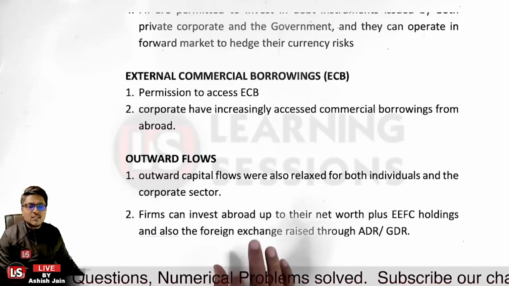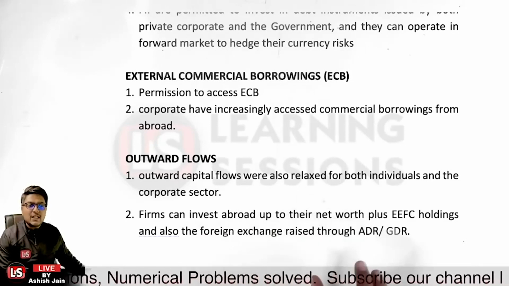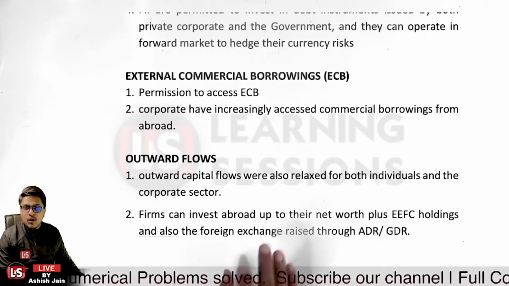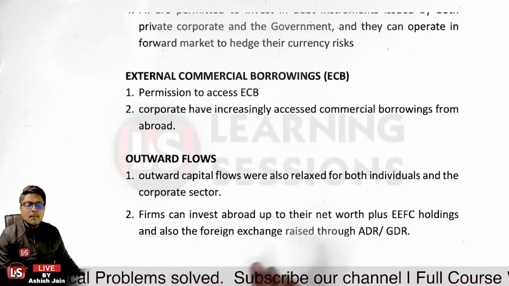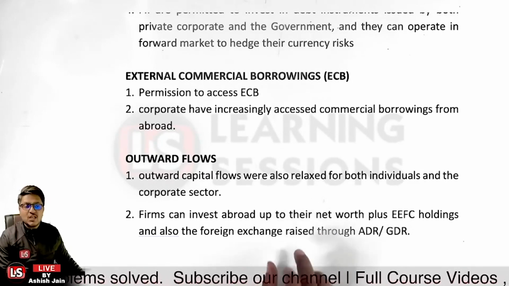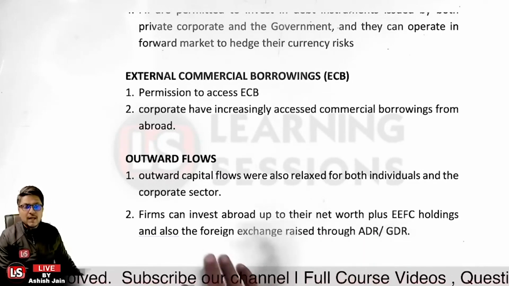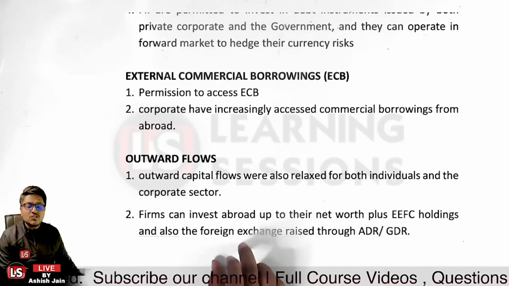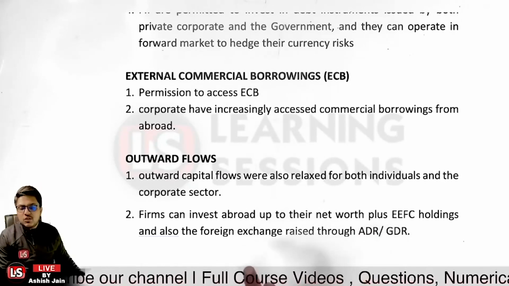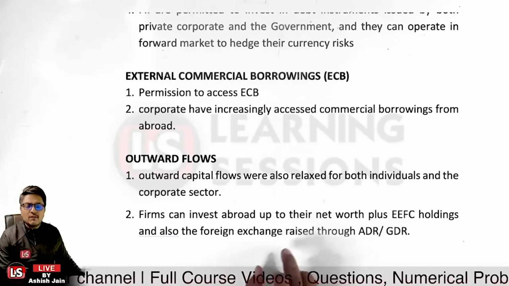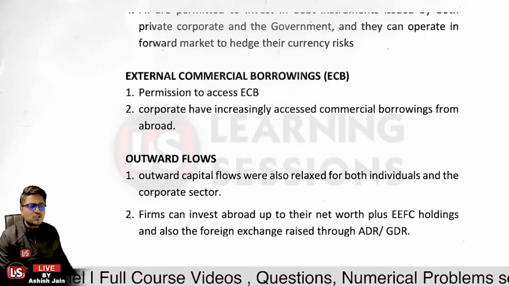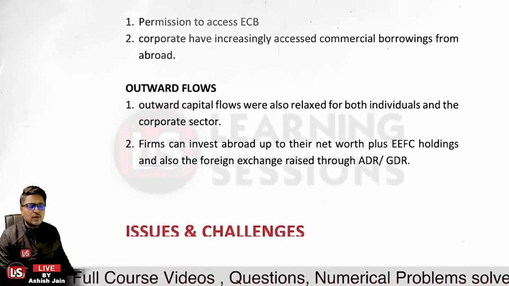Firms can invest abroad up to their net worth. So they can invest abroad up to their net worth plus EEFC holding, that is, the Exchange Earner Foreign Currency holding, or the foreign exchange raised through ADR, GDR, plus their net worth. That is related to the outward flows.